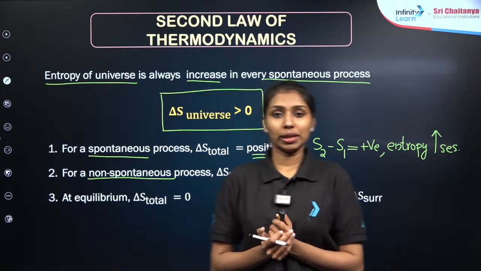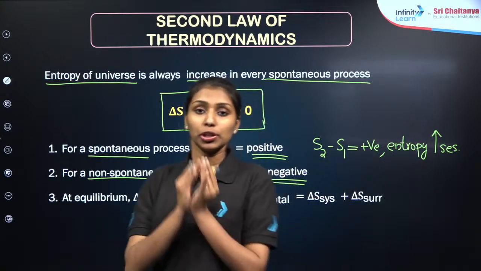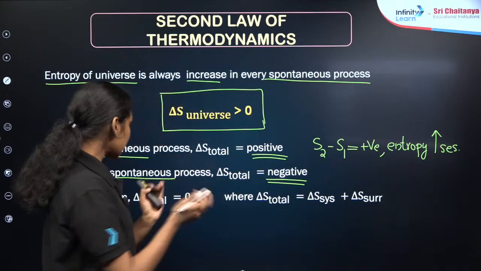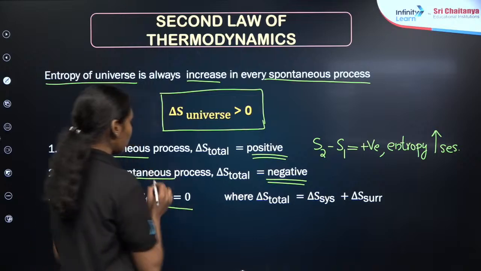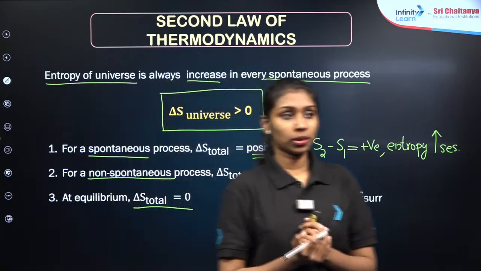Then what about the equilibrium condition? In the equilibrium condition, the change in entropy for the universe will be 0. Delta S total is equal to 0, which means that the sum of delta S system and delta S surroundings will be 0. Clear?